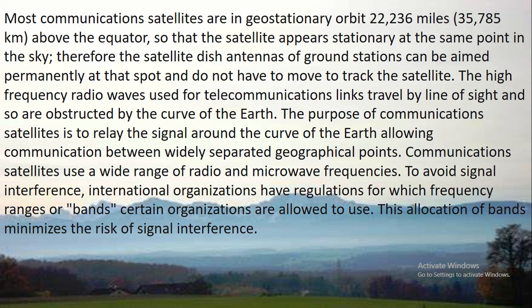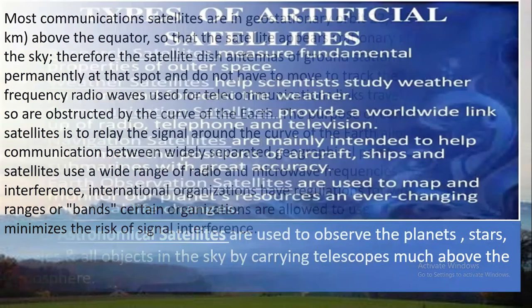Communication satellites use a wide range of radio and microwave frequencies. To avoid signal interference, international organizations have regulations for which frequency ranges or bands certain organizations are allowed to use. These allocations of bands minimize the risk of signal interference.